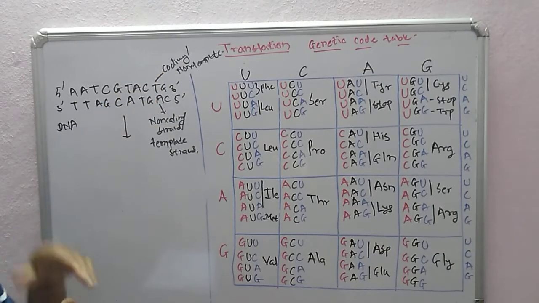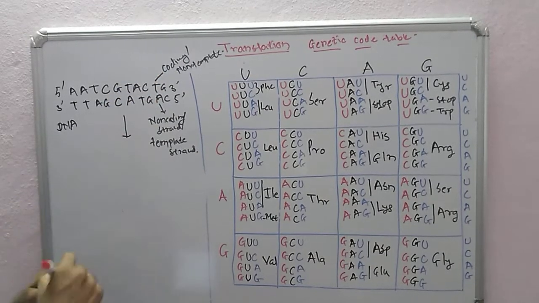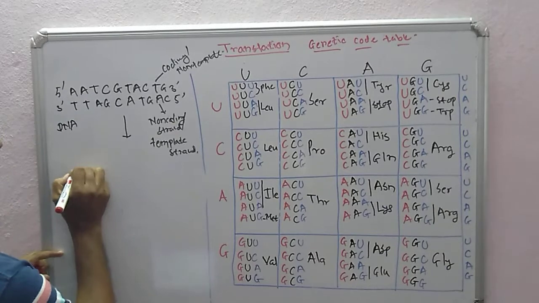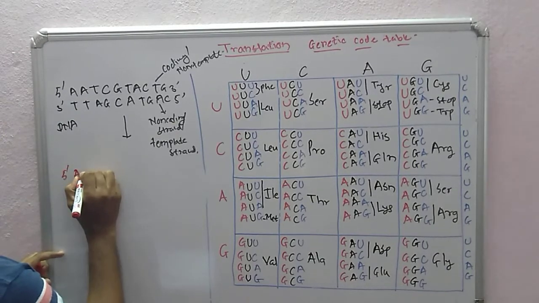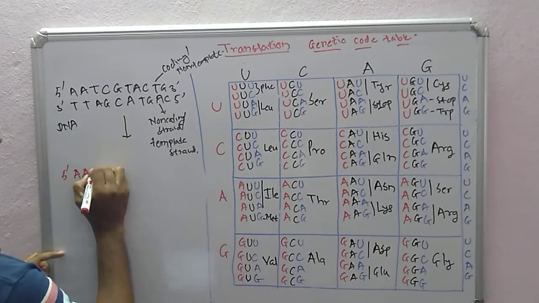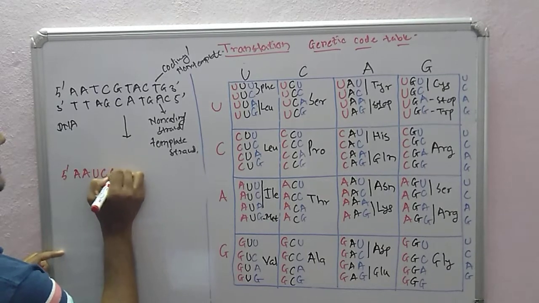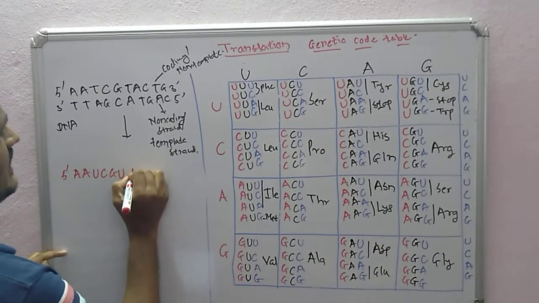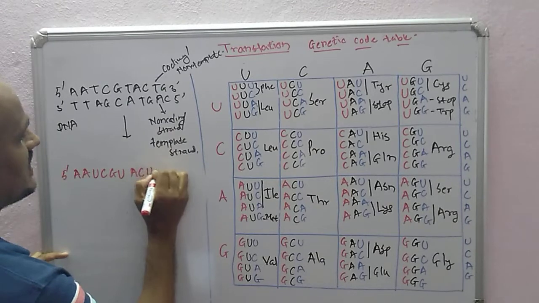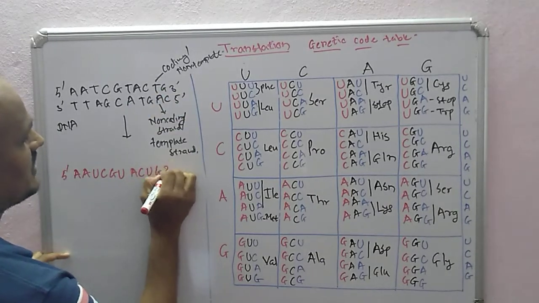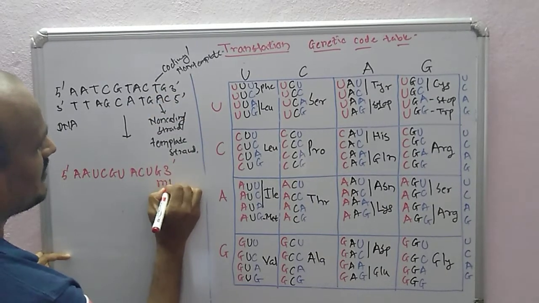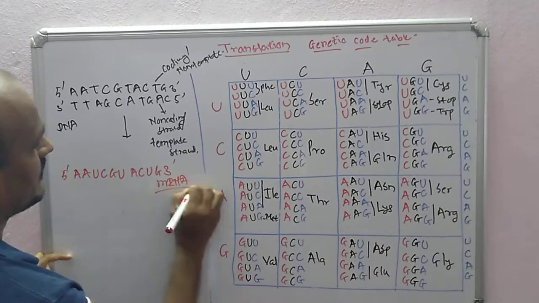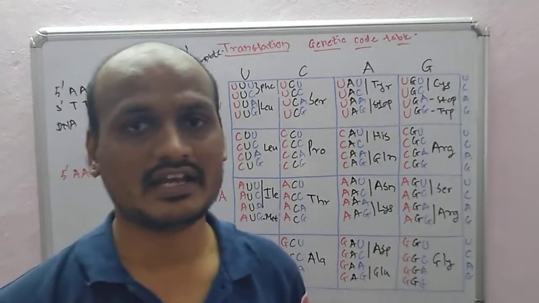Coding strand means the mRNA sequence will look like the coding strand. So for example, this is mRNA, 5 prime to 3 prime: A, instead of T there will be uracil, C, G, instead of T again uracil, A, C, instead of T again uracil, G. So this is our mRNA strand.